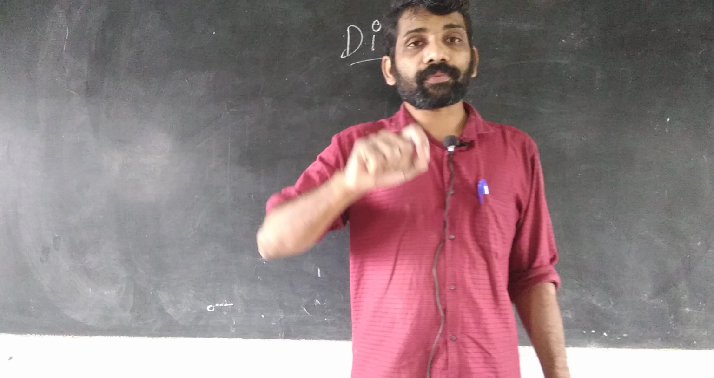Communicable means that disease which travels from one person to another person. Suppose I have a disease and the disease travels from me to another person. So that disease is called a communicable disease. For example, corona. Suppose I am affected with corona, then the disease corona will travel from me to another person.